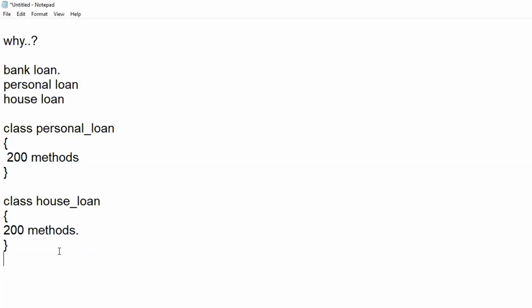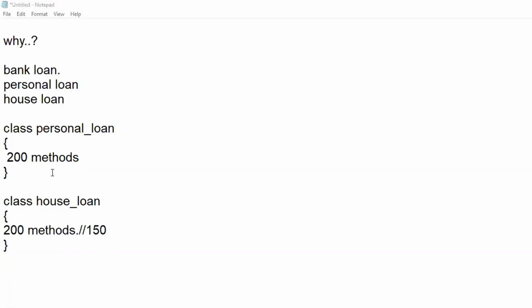So after developing the 400 methods, I felt that of the 200 methods in the personal loan, most of the methods, around 150 methods, were common with respect to the house loan. Be clear with the requirement, be clear with the scenario I'm explaining.